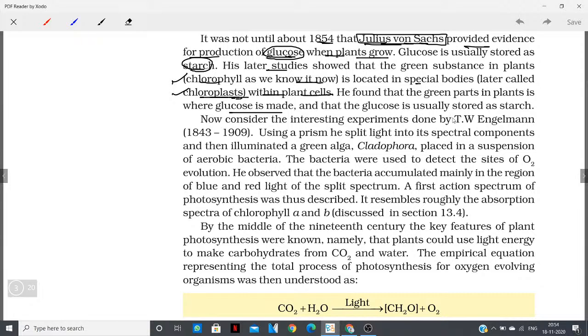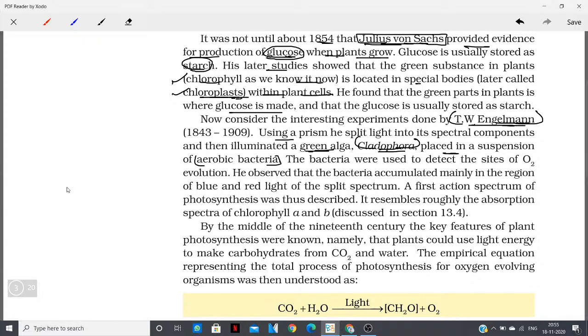An interesting experiment was done by T.W. Engelmann using a prism. He split the light into several spectral components and illuminated a green alga, Cladophora. So what he did was separate the different spectrums of the light using the prism, and he illuminated the green alga with it. Remember the name of the scientist, T.W. Engelmann. He placed it in a suspension of aerobic bacteria.